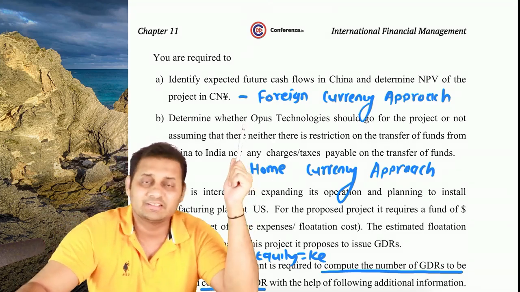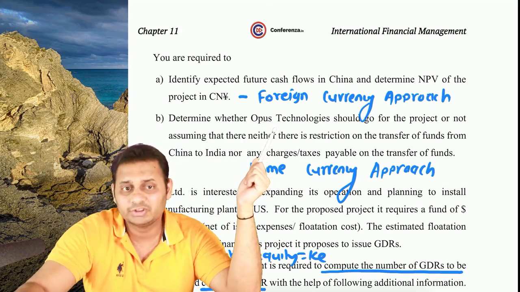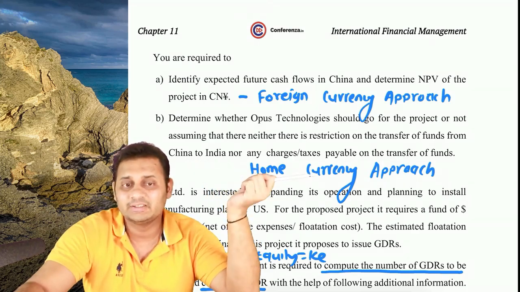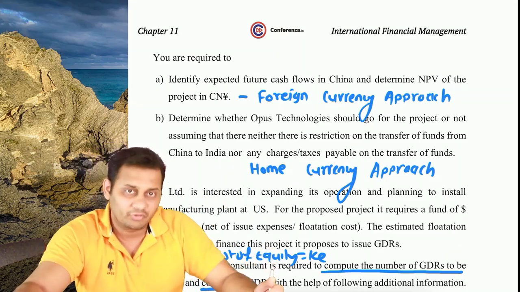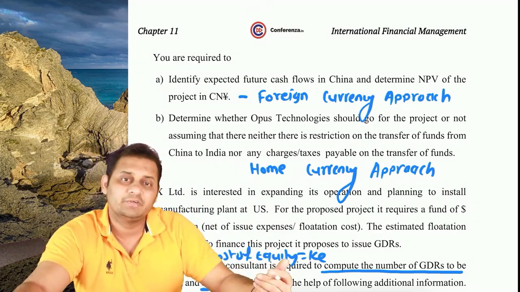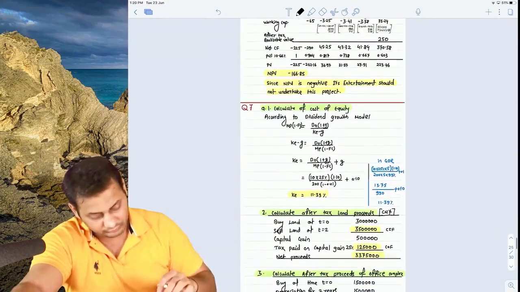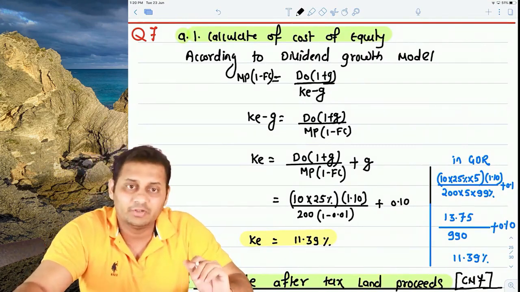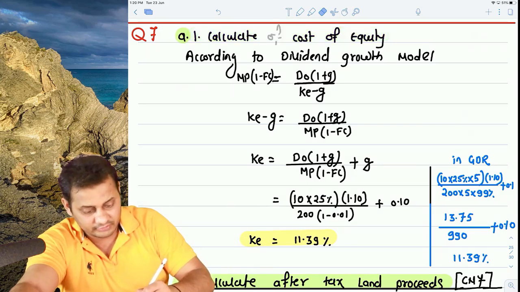That means this is a foreign currency approach. Then determine whether Opus Technologies should accept the project or not if there is no restriction on transfer of funds from China to India. That means this is the home currency approach. So we first calculated NPV using the foreign currency approach, then we calculated the NPV using the home currency approach as well. Have a look. First of all, we calculated the cost of equity.